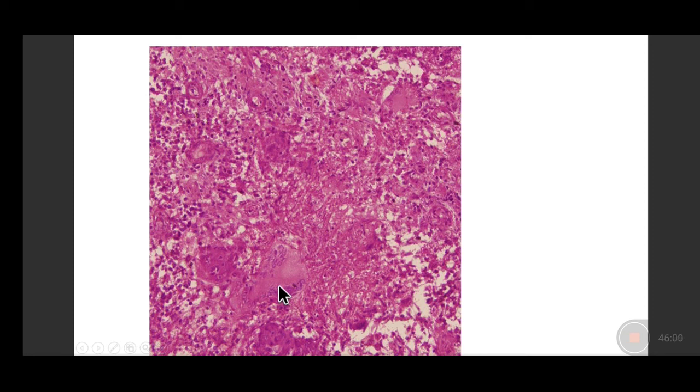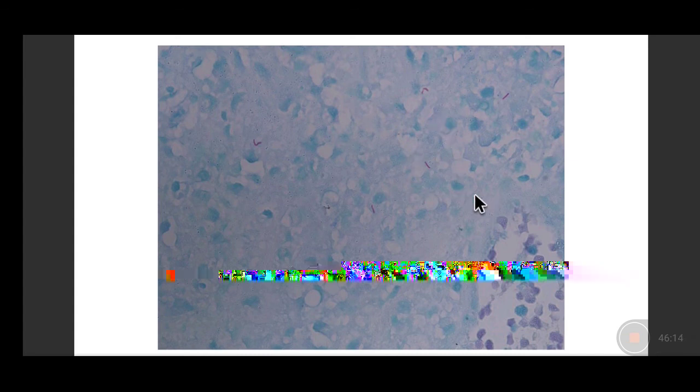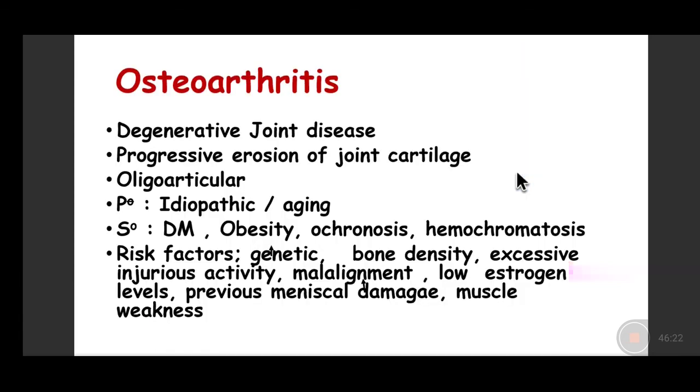And when you do a Ziehl-Neelsen stain like you do in microbiology, you can see these red colored bacilli which are acid fast bacilli, which is typical of Mycobacterium tuberculosis. So you can see these large pink staining rod-like structures, which is Mycobacterium tuberculosis. So here one will have to start the anti-tubercular treatment. So it is very important to find the etiology of the arthritis and see what it is.